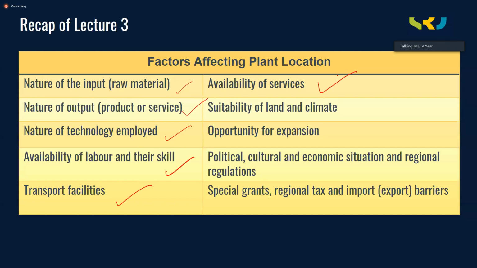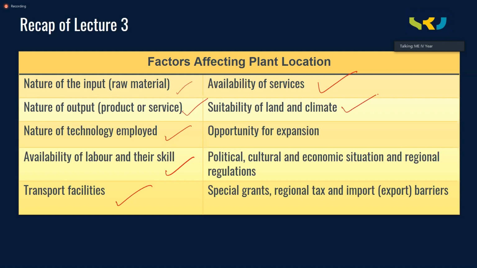And then we also look into the availability of services, like gas, electricity, water, waste disposal system, communication systems, and drainage system. All these types of services are needed even for the people who are working in the industry. So we also look at this factor.